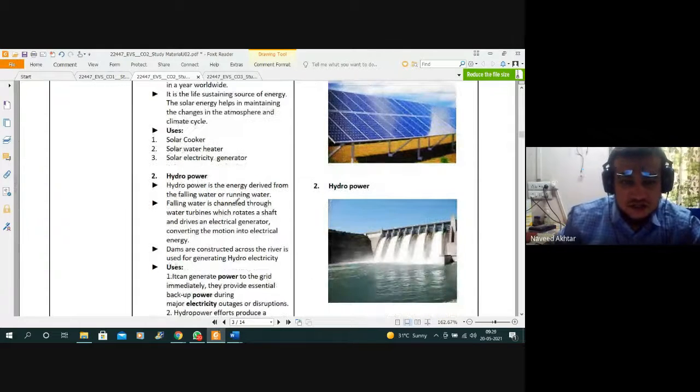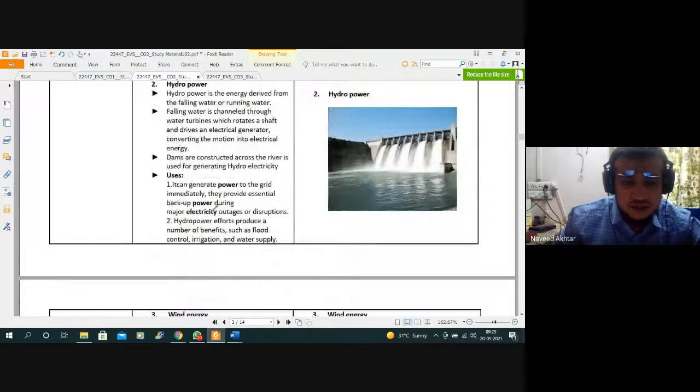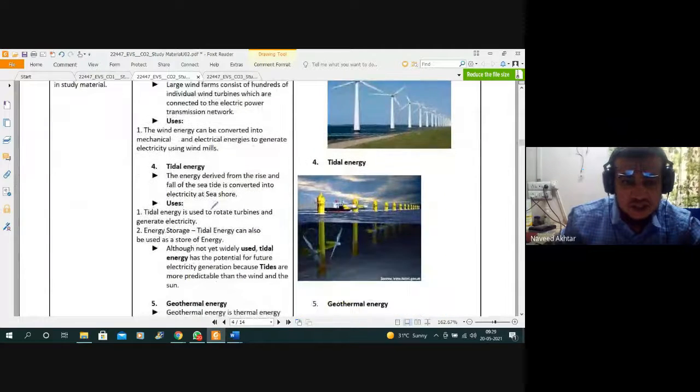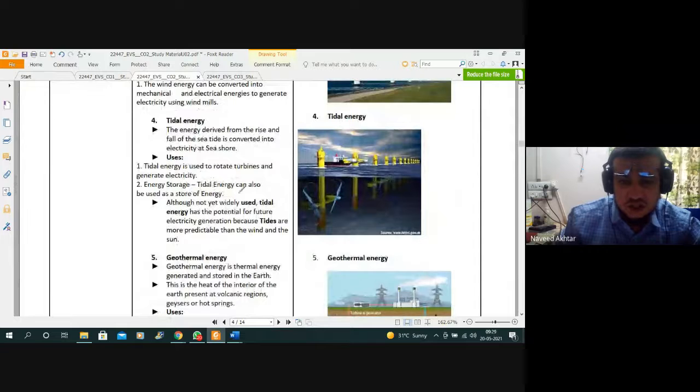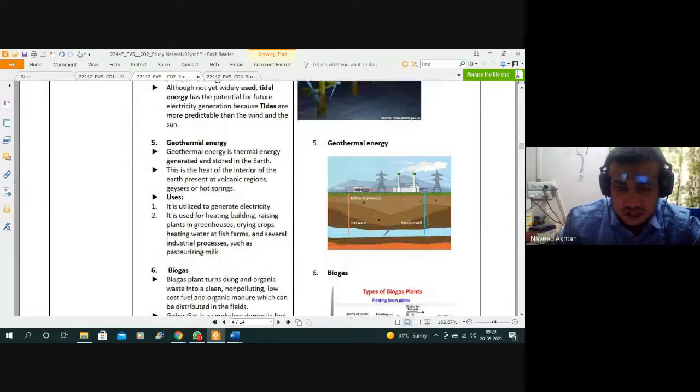Also, hydroelectricity we are producing from water, as we have seen, and wind energy. Tidal energy we are producing from the movement of water near the seashores, and for geothermal energy we are using the hot water or the steam for production of electricity. The hot water or hot steam is available under the earth, and we use it to produce electricity as geothermal energy.